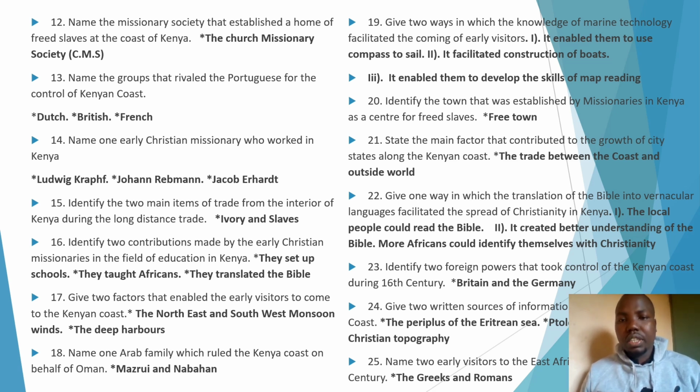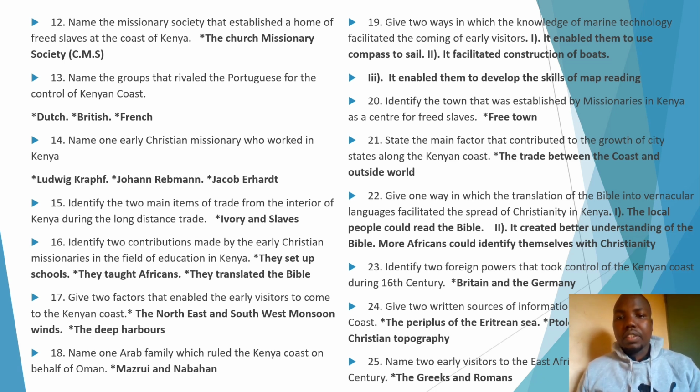Question 20. Identify the town which was established by missionaries in Kenya as a center of freed slaves. That is Freetown. 21. State the main factor which contributed to the growth of cities along the Kenyan coast. The main factor which contributed to the growth of coastal cities, that is trade. Remember, the main reason why early visitors came to the East African coast is because they came to trade. The main reason why the Portuguese came to the East African coast is because they wanted to control the Indian Ocean trade. The main reason also why the coastal cities developed is because of the trade.